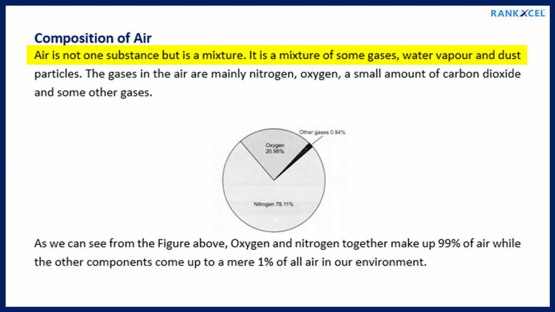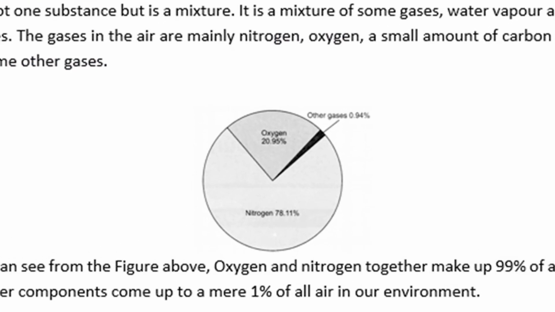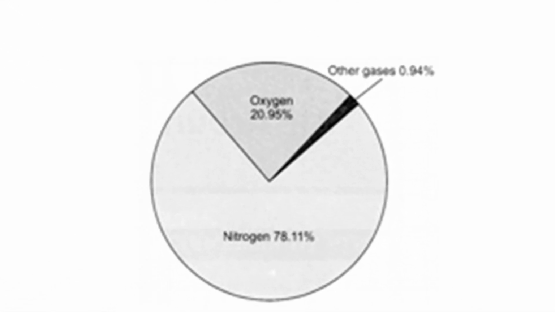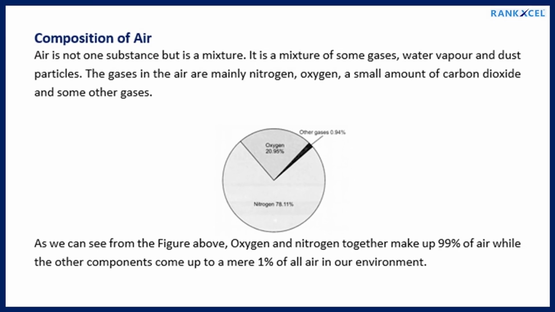Composition of air. Air is not one substance but is a mixture. It is a mixture of some gases, water vapor and dust particles. The gases in the air are mainly nitrogen, oxygen, a small amount of carbon dioxide and some other gases. As we can see from the figure above, oxygen and nitrogen together make up 99% of air, while the other components come up to a mere 1% of all air in our environment.